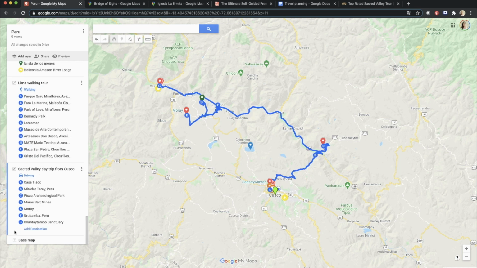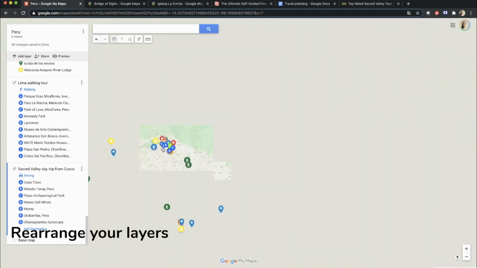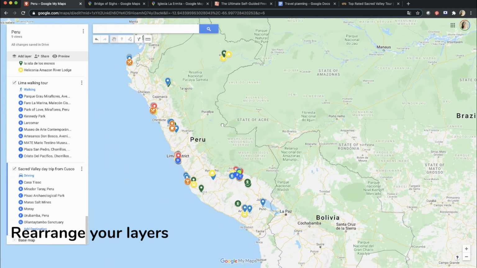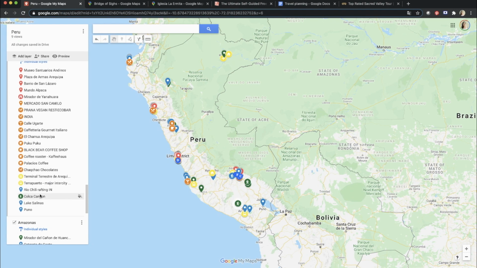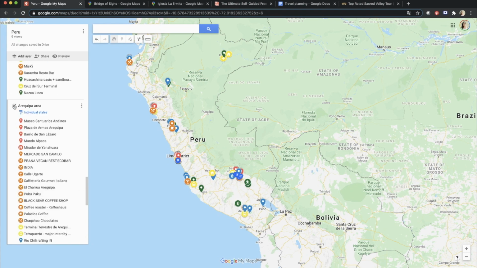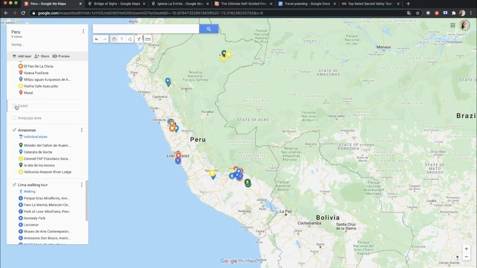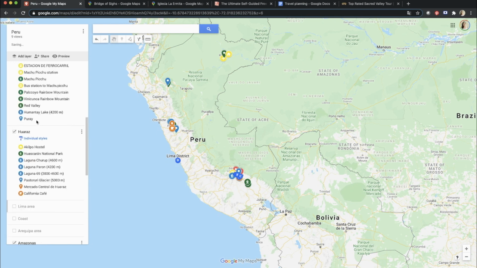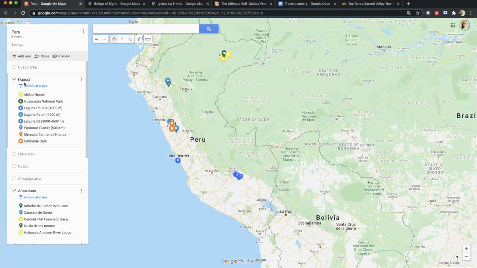by these lines. And now let's rearrange our layers, because in the meantime I created many places around Peru. Okay, so let's arrange them from north to south. When you have so many places like me, it's easier to turn them off, and then you can rearrange them.